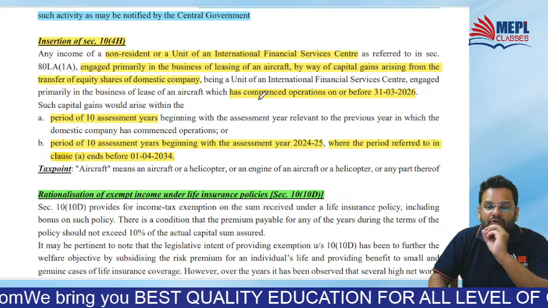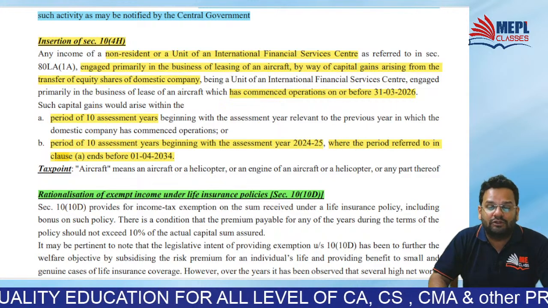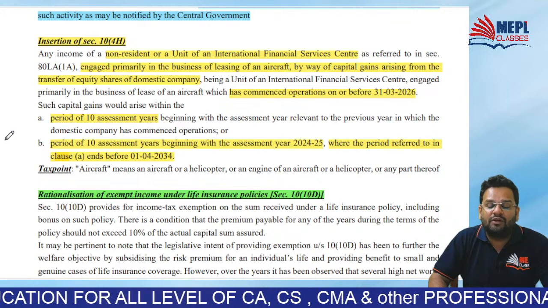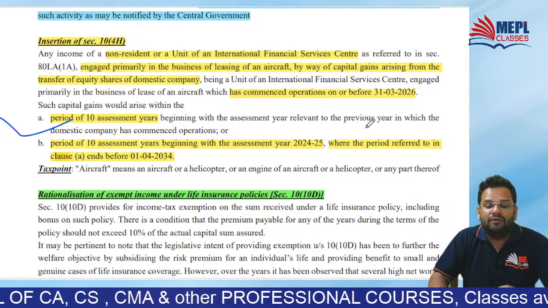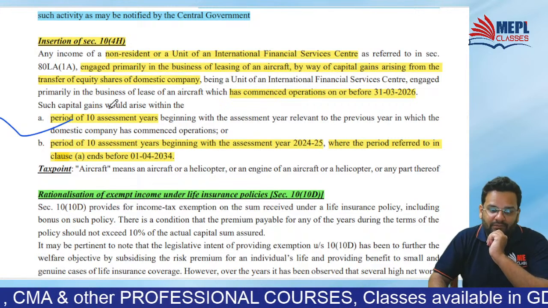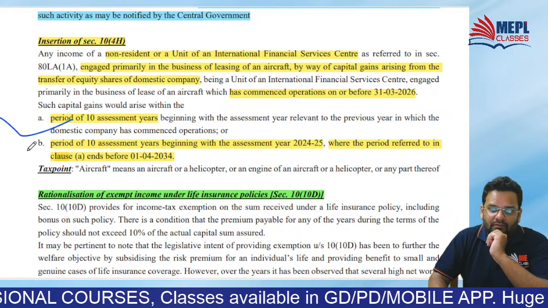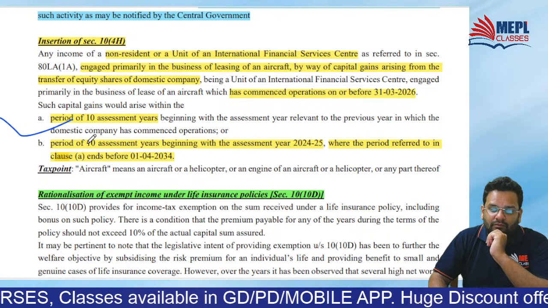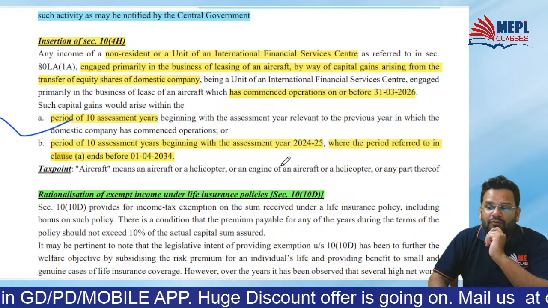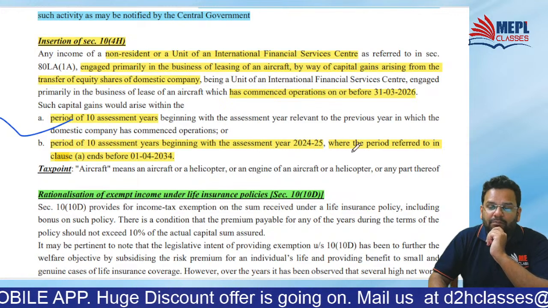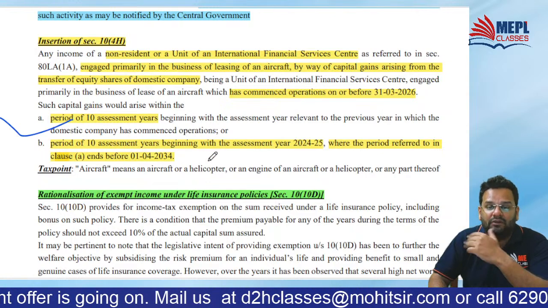Okay, so for them exemption has been introduced under this 10(4)(h), and this exemption will go till 10 years beginning with the AY in which the business has been started. Okay, or period of 10 years beginning from AY 24-25, where the period referred to in clause A ends before 1st April 2034.